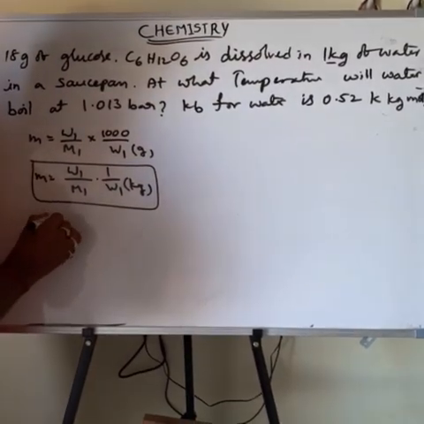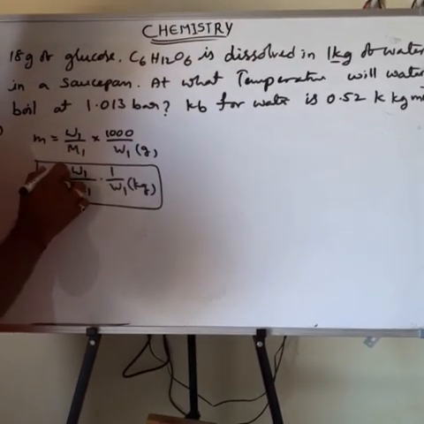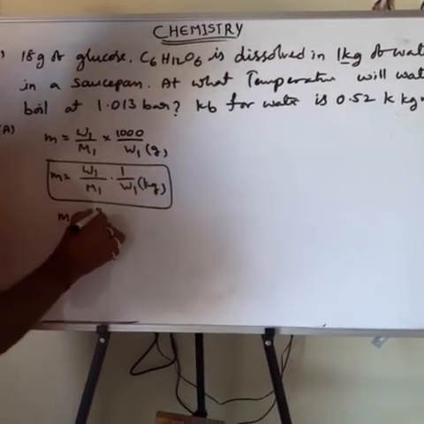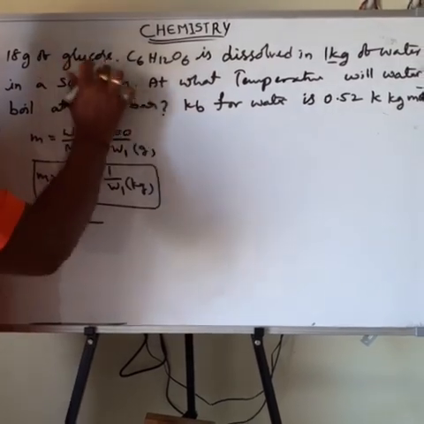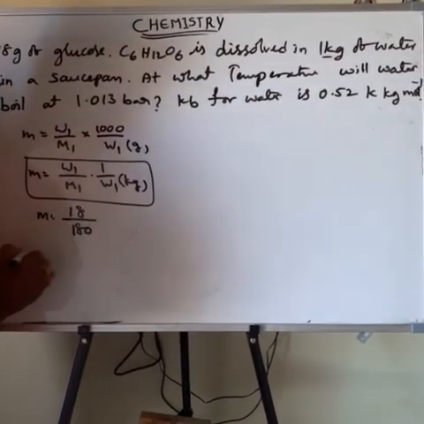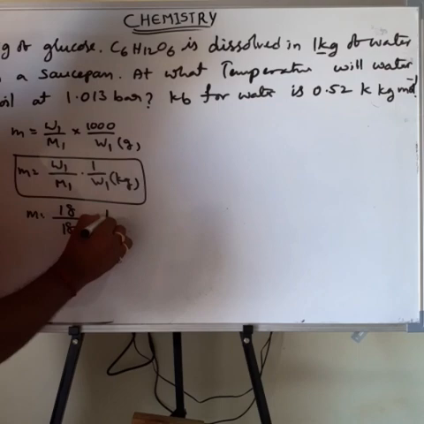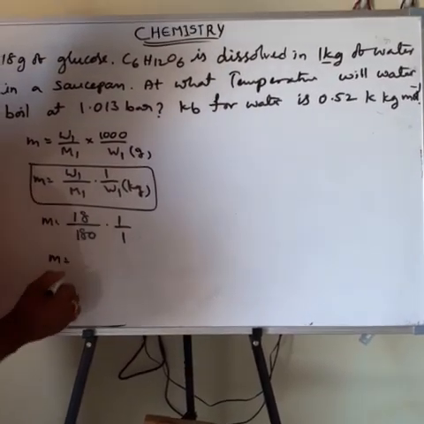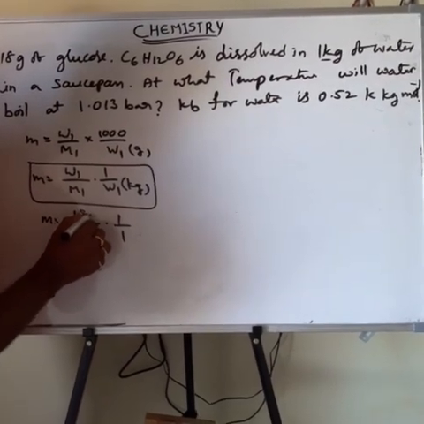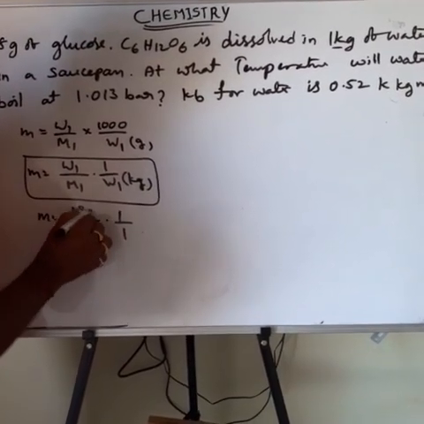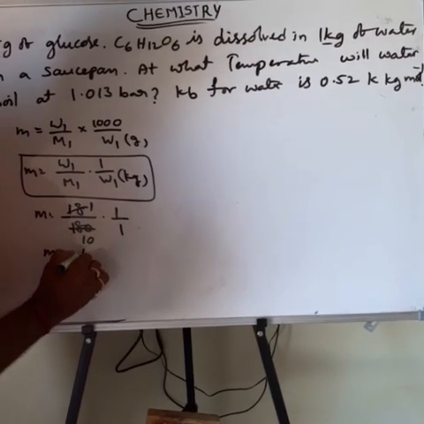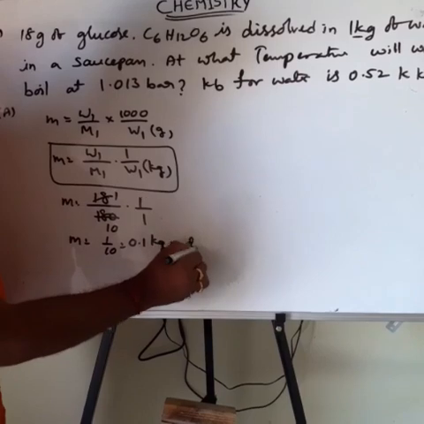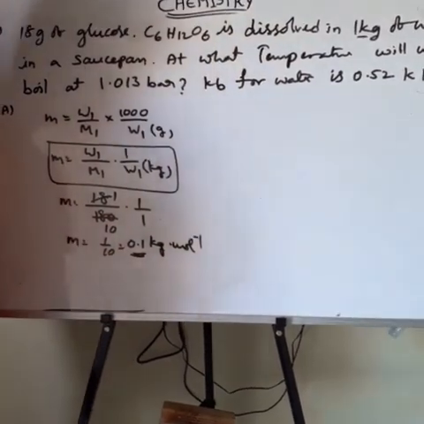Then what about the molality? Molality is equal to, what is the weight of solute? 18 gram. 18 divided by the molecular weight of glucose, 180, into 1 by 1 kilogram of solvent. Then molality is 1 by 10, which means 0.1 kilogram mole inverse. So this is the m value.